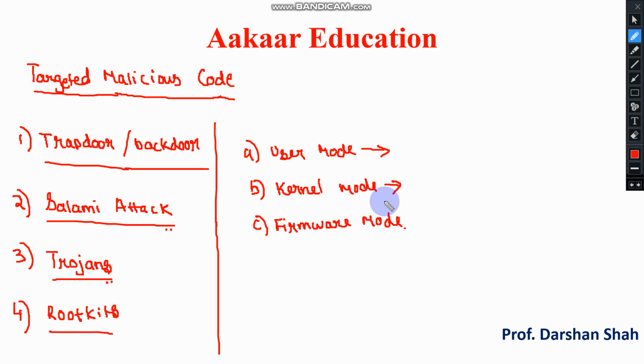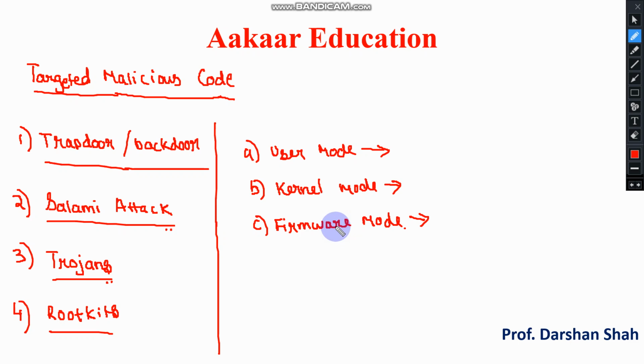The second is the kernel mode, where the rootkits get installed into the OS, and hence can corrupt the functionality of the complete operating system. These are very hard to detect, and can only be detected after there is a crash or some event happening.